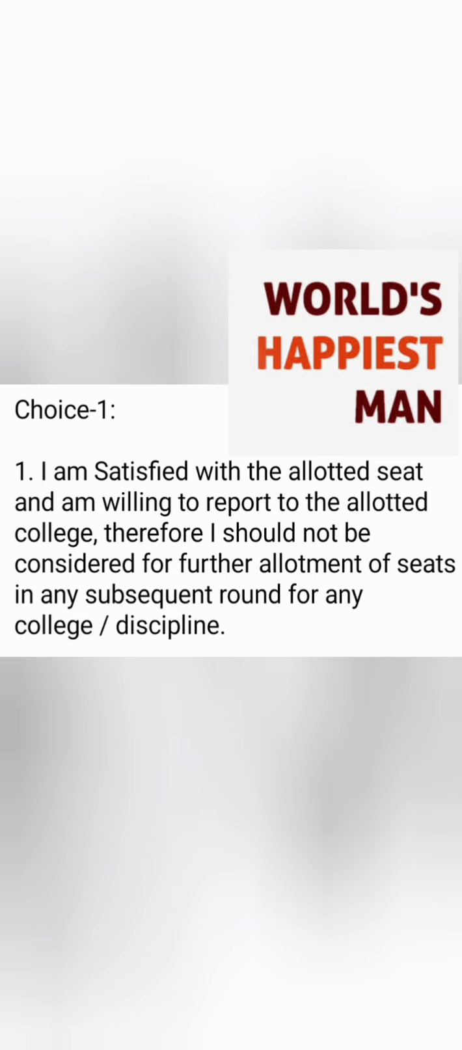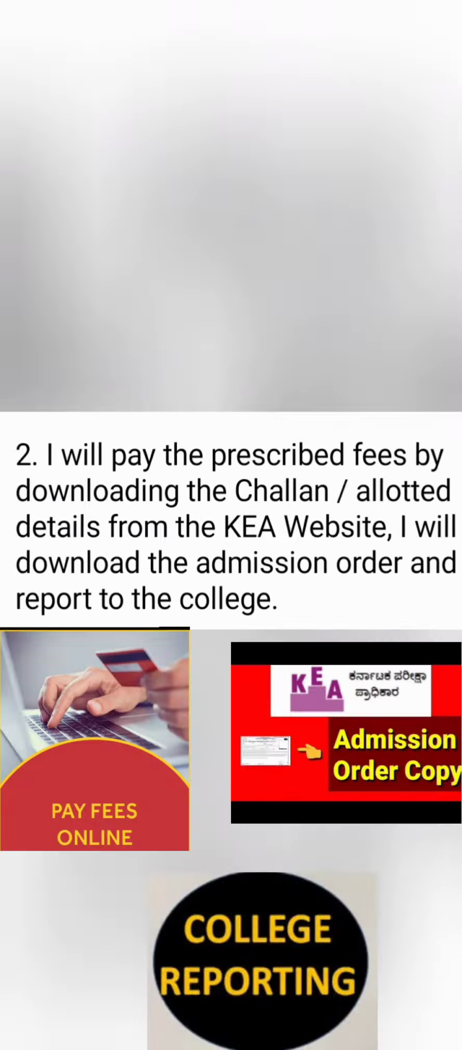That means you are not going for round 2, and if you are in round 2 you are not going for round 3. So that means you are completely satisfied with the seat, and you have made up your mind that you will take this seat by doing the remaining steps, which are important to complete. So this is basically your indication to KEA that I accept the offer.